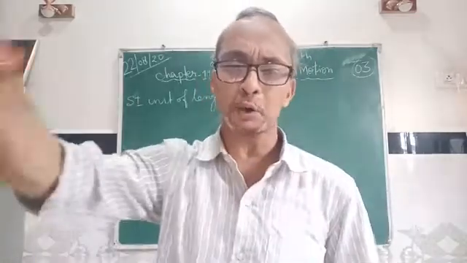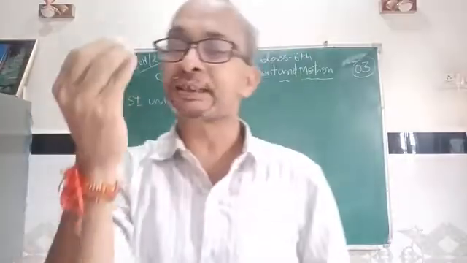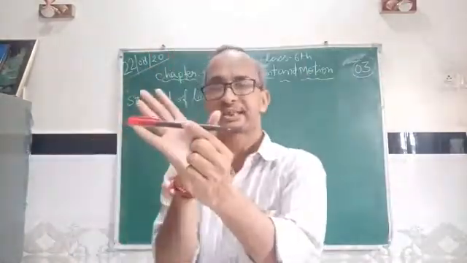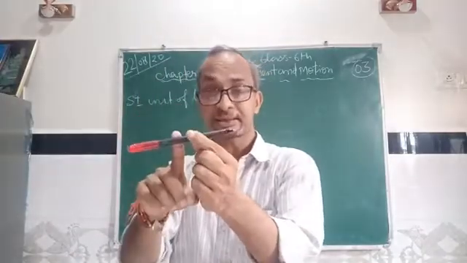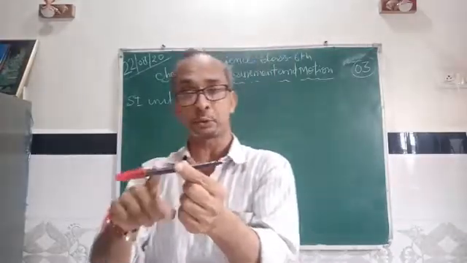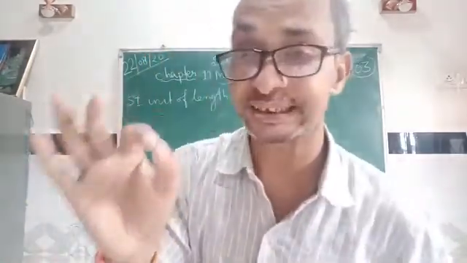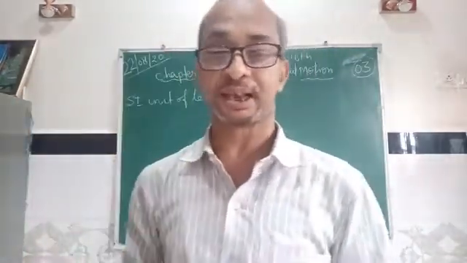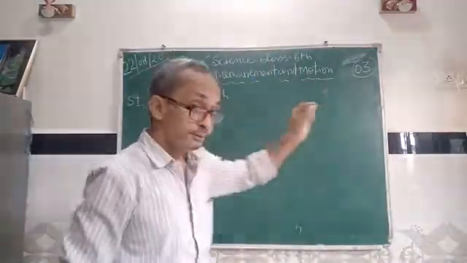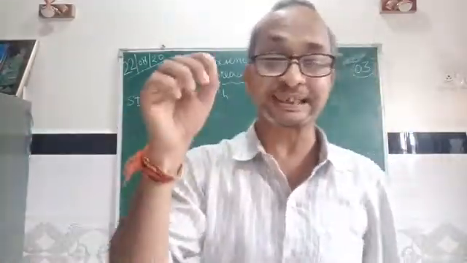So the scientists all over the world have adopted the international system of units. Suppose the length of this pen is 10 centimeter, then this length of the pen is 10 centimeter in India, America, Japan, Europe, all over the world, the same. This is known as the standard units of measurement. These international units accepted all over the world are known as the SI units.